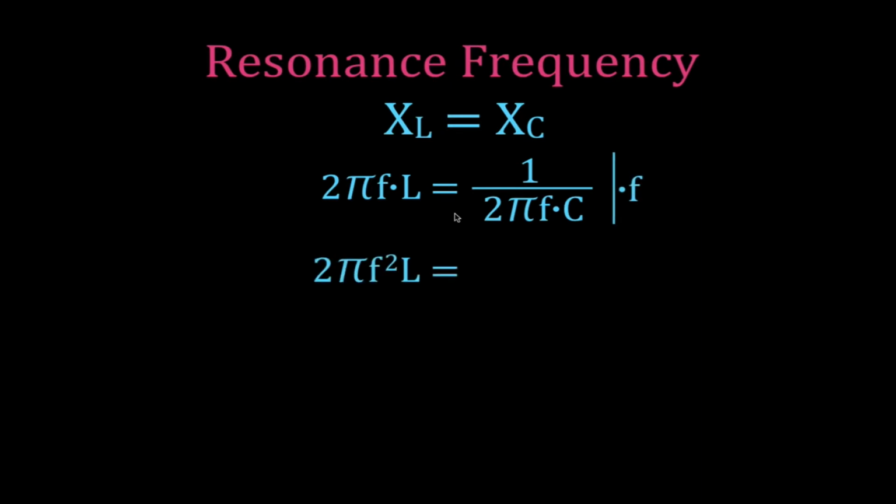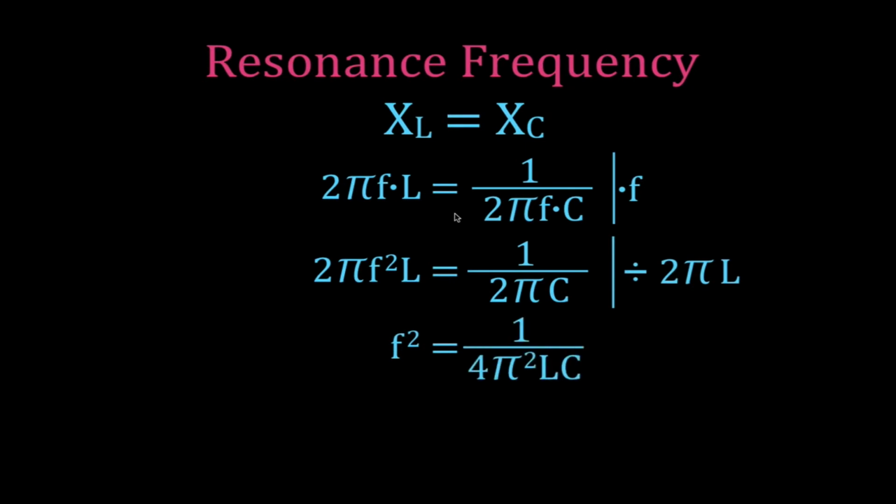That gives us 2 pi f squared L equals 1 over 2 pi C. Now I'm going to divide both sides of the equation by 2 pi L. That gives me that f squared, the frequency squared, is equal to 1 over 4 pi squared LC. Now I'm going to take the square root of both sides.